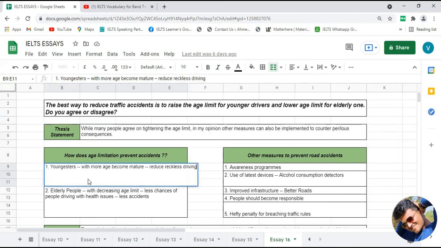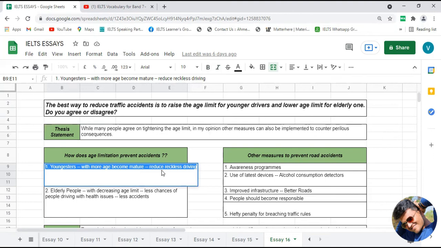So if we think in that way, then the advantage of increasing the age limit for younger drivers would be, if by the rule of government the age limit for youngsters to drive is increased, then with more age, youngsters will become more mature. If they become more mature, then the chances of reckless, it means careless driving, will be reduced.